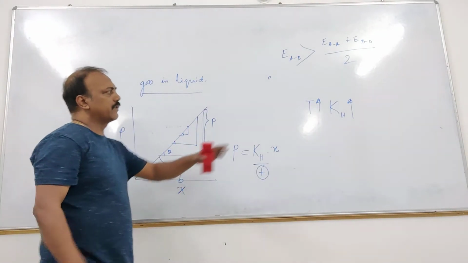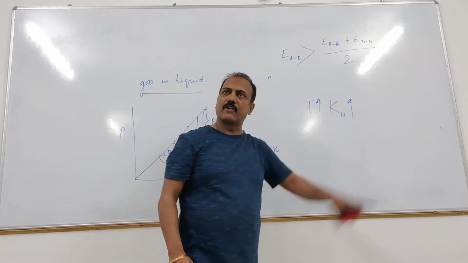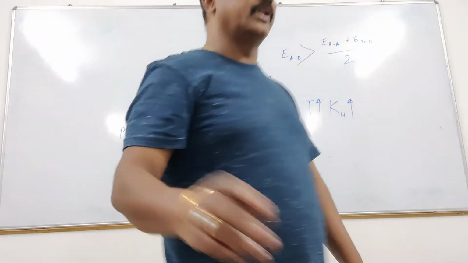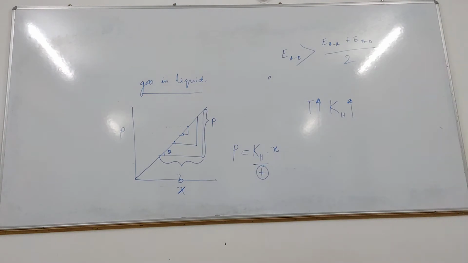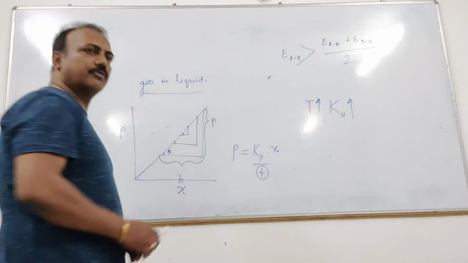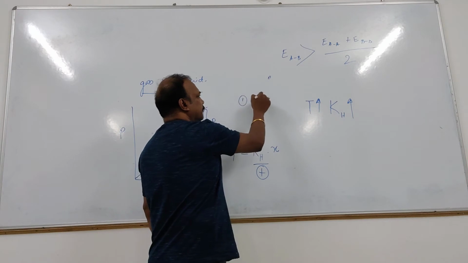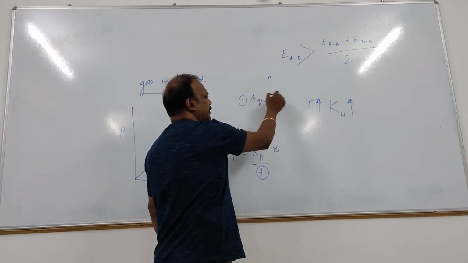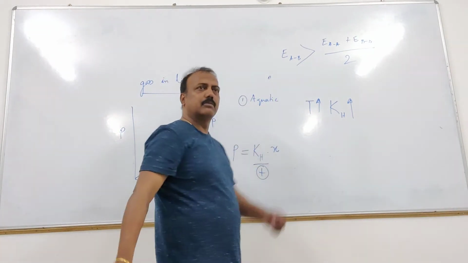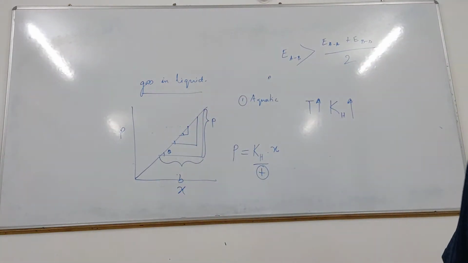So what we know is that the value of KH depends on temperature. More the temperature, more is the value of KH. Now what we are going to study is the application of Henry's law. There are three specific applications we are going to study. First of all, aquatic species. Aquatic species means fish and all.